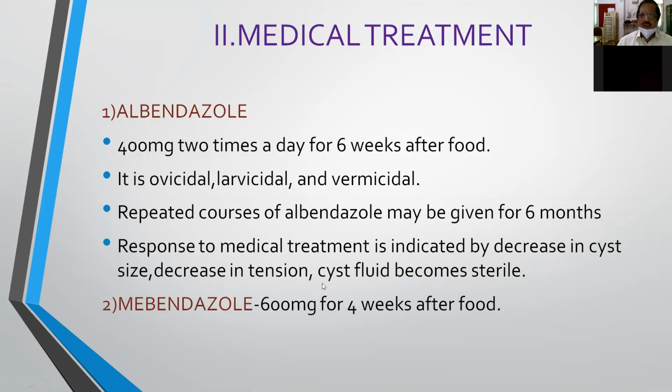And the main advantage is the cyst fluid becomes sterile. All the daughter cysts will be killed, and it is safe. It is sterile, so it can avoid the growth of the cyst. And mebendazole, you have to give 600 milligram tablets twice daily for 4 weeks after food.